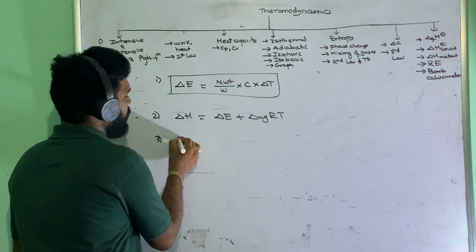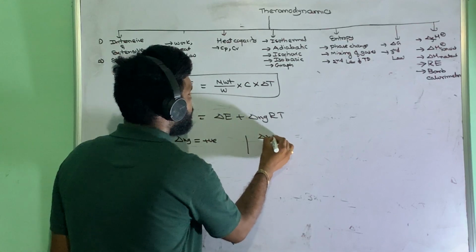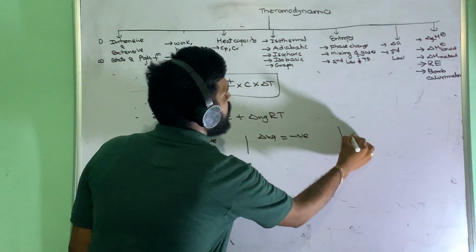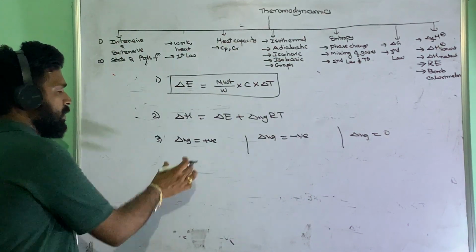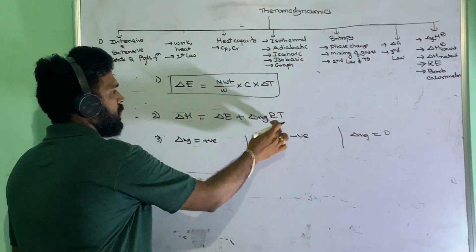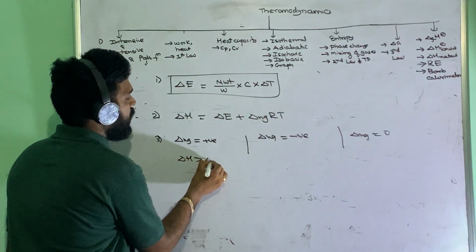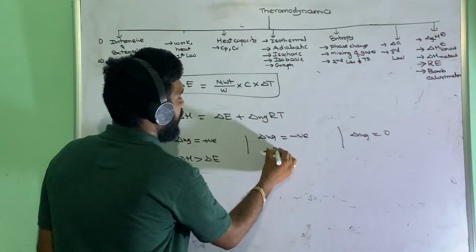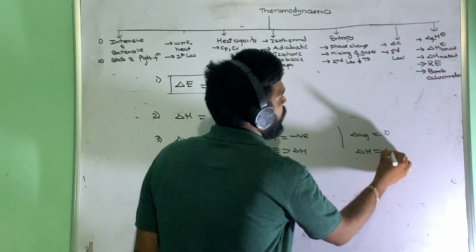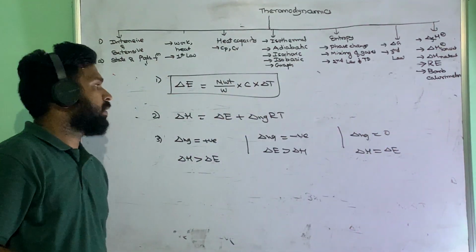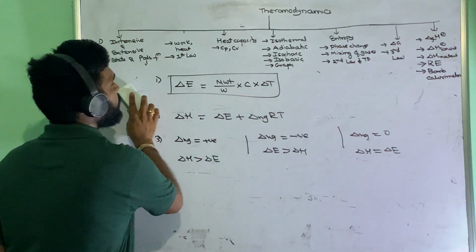Here delta Ng will be positive, or negative, or zero. In the positive case, delta H is delta E plus this term, so delta H will be greater than delta E. Negative means delta E is greater than delta H, and equal to 0 means delta H equals delta E. This is the answer. So this is related to the bomb calorimeter.